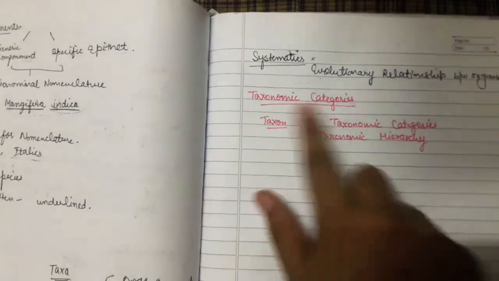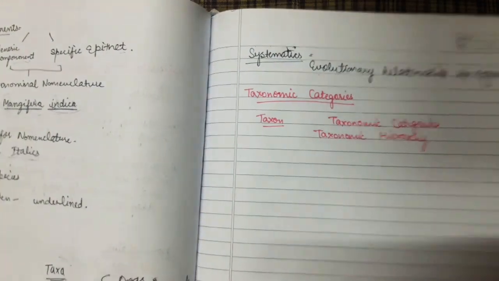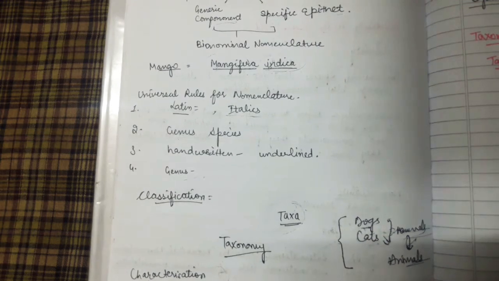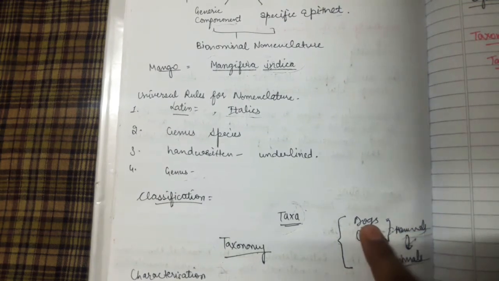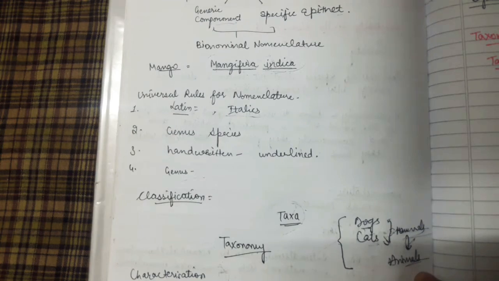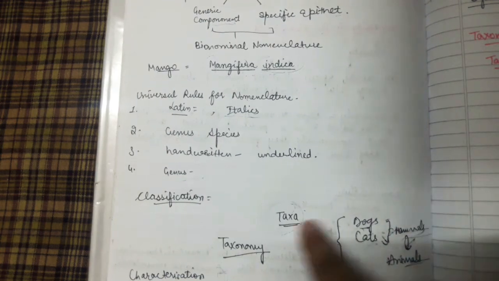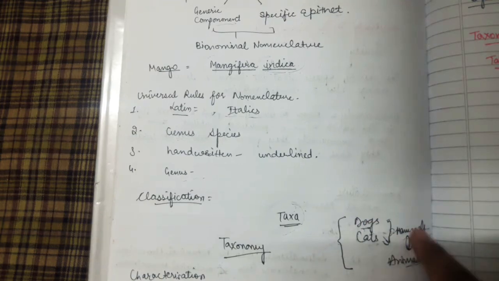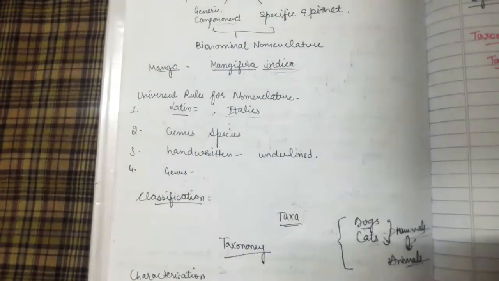Next topic is taxonomic categories. As we have seen, there are various categories at various levels, such as dogs, cats, mammals and animals. We have denoted them as taxa or taxon. Each of these categories represents a different rank.